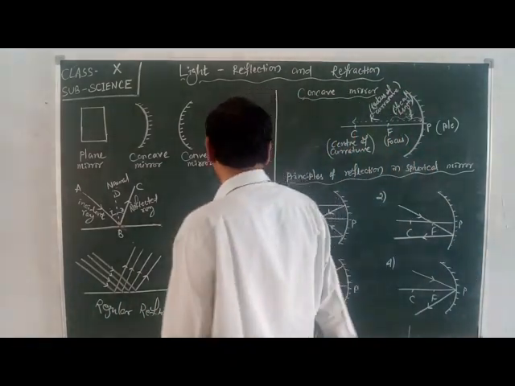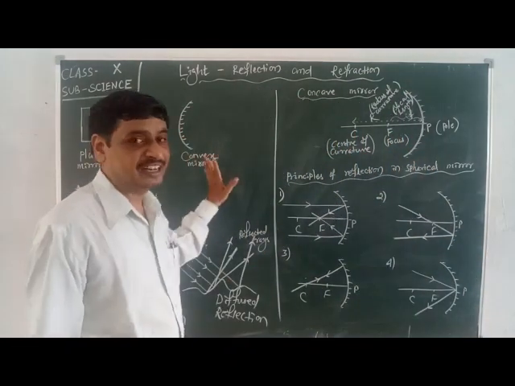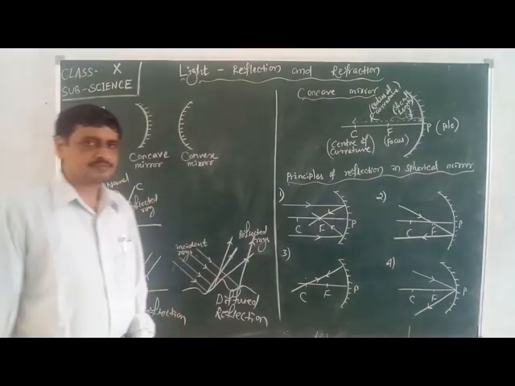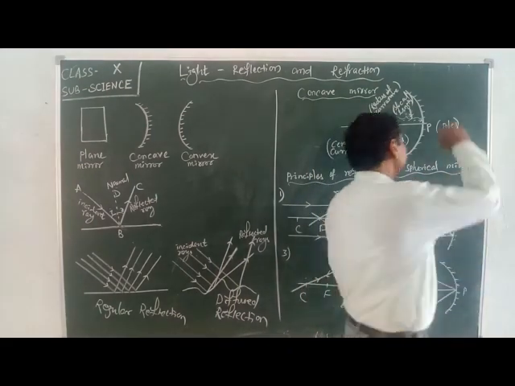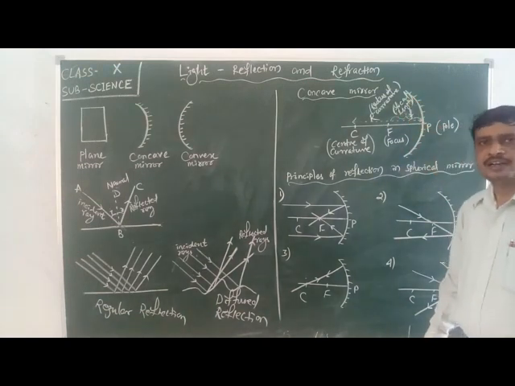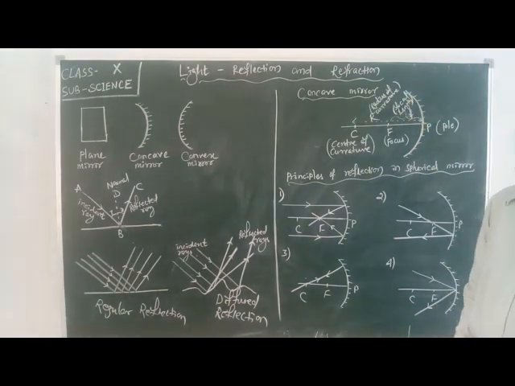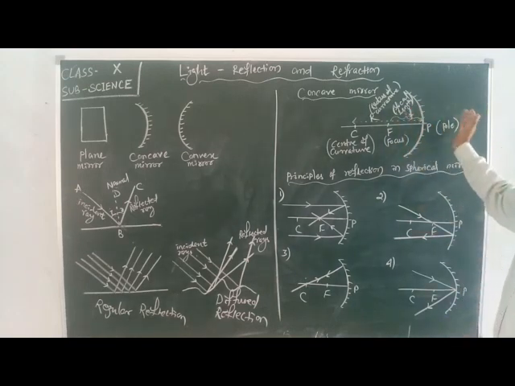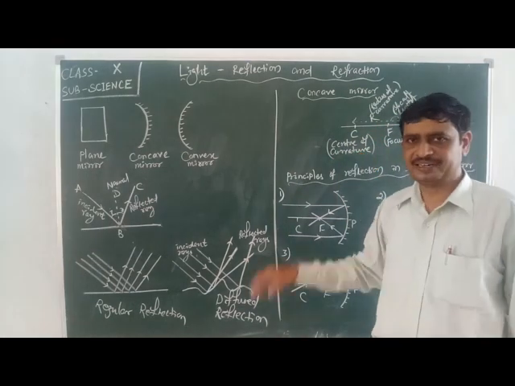Next, come to the spherical mirror. First we will discuss the concave mirror. Here, this mirror is a concave mirror because the reflecting surface is concave in nature. The reflecting surface is curved inward, so it is a concave mirror.